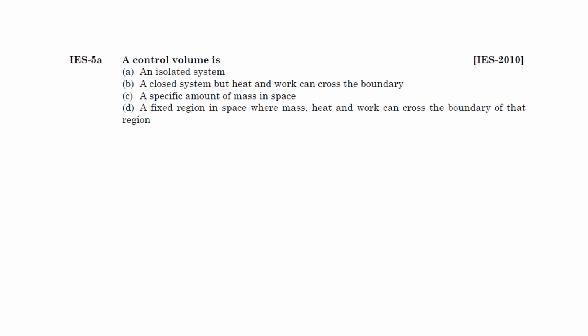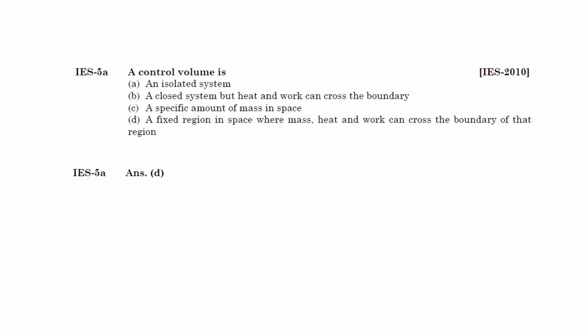Next question, control volume is an isolated system, a closed system, but heat and work can cross the boundary. A specific amount of mass in space, a fixed region in space where mass and heat can cross the boundary of that region. So it is actually D, a fixed region in space where mass, heat and work can cross the boundary of that region. Okay, so that is nothing but a control volume. Answer is D.